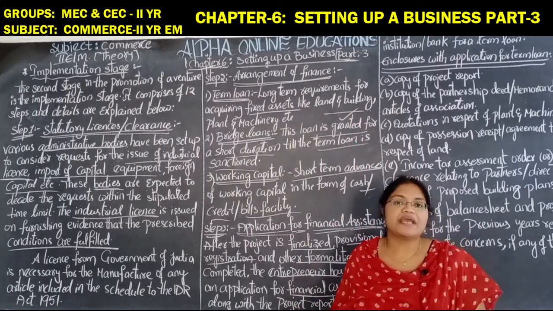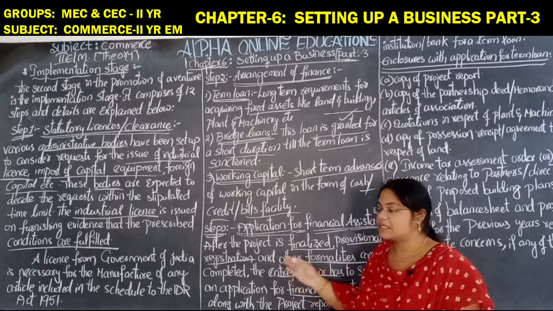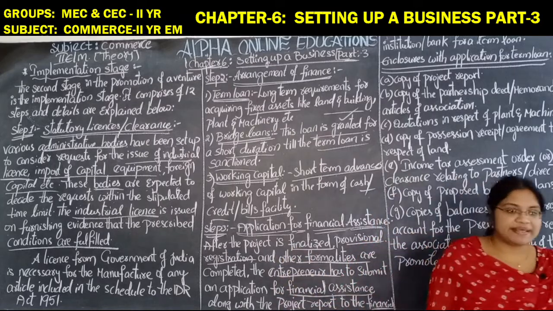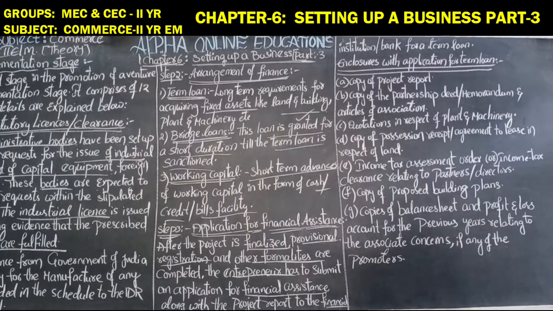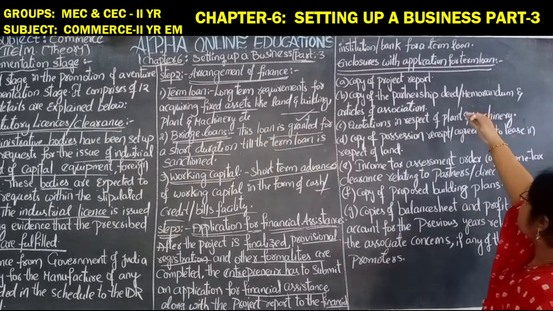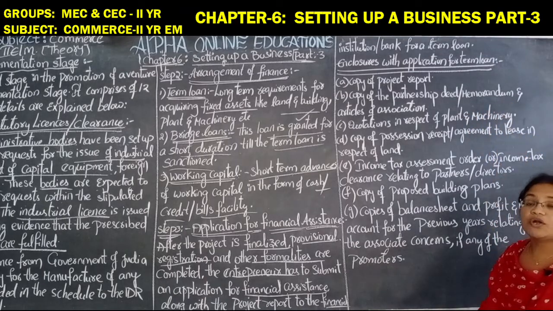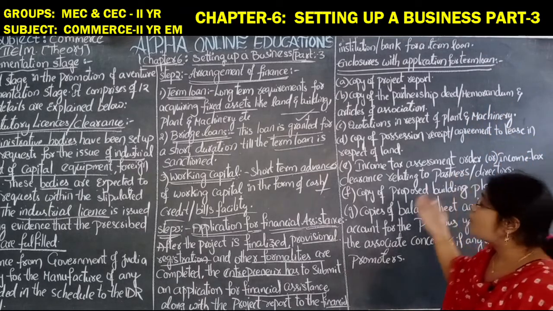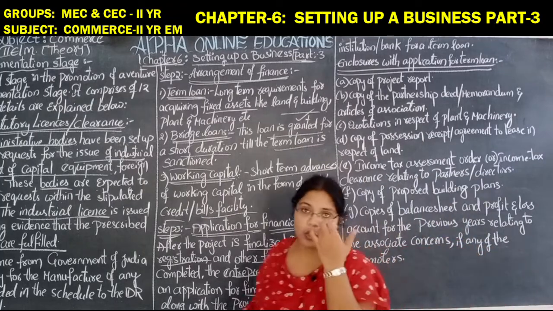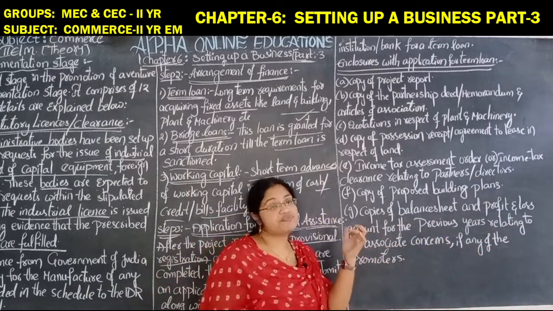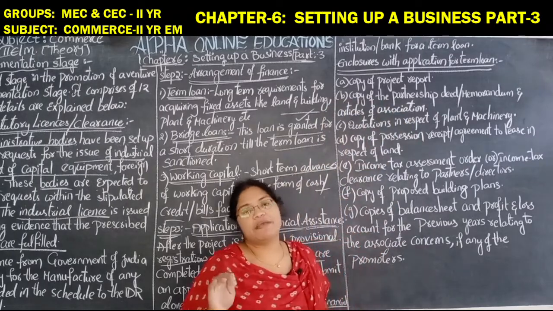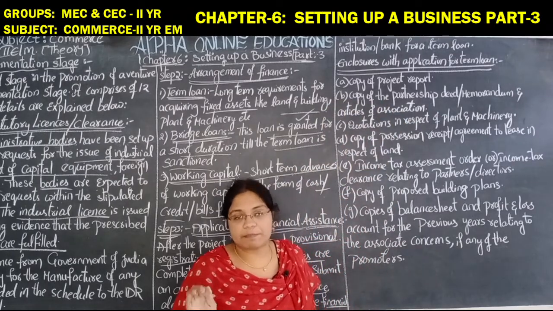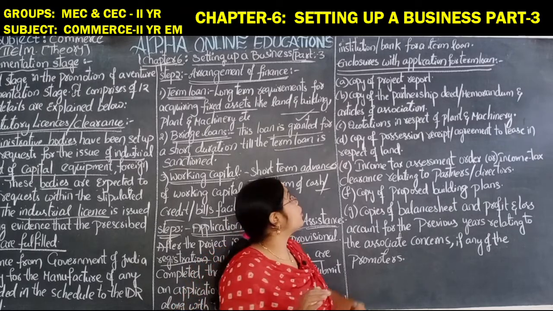In order to get these term loans, they have to submit some forms and applications to the financial institutions or to the banks. Enclosed with the application for term loans, the following documents have to be furnished. Copy of the project report, that is, the copy of the report regarding the project.